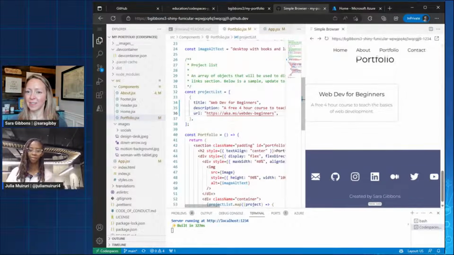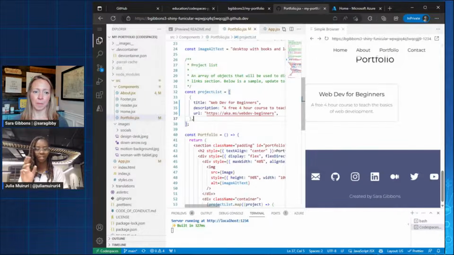So nice, so cool. Just one question. I did notice that you deleted everything we had in the list, and Copilot suggested all the properties that you had before. So it brought up title, description, and URL. How does that work? This is a good question, and I probably would not do it justice, but I know that Copilot is aware of context and it's aware of properties. When you get deeper into React specifically and TypeScript, Copilot is aware of your project and what values are needed to render which components.